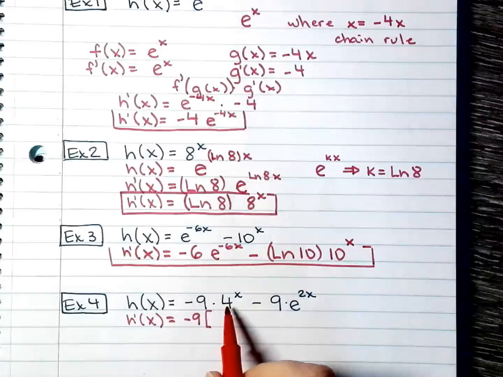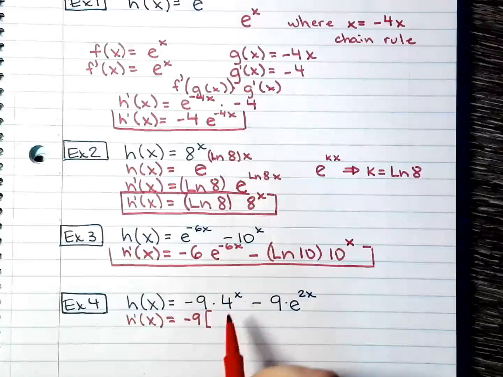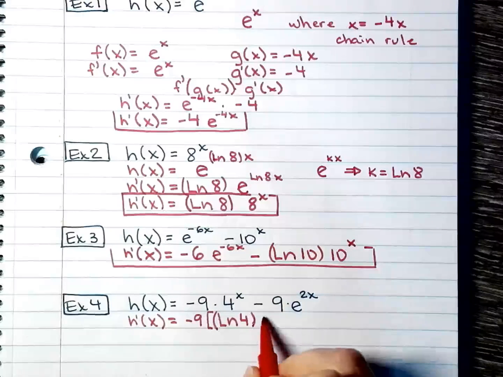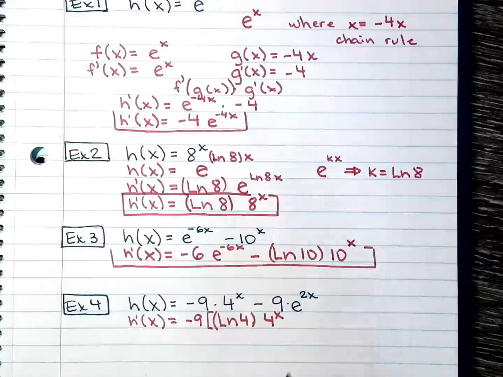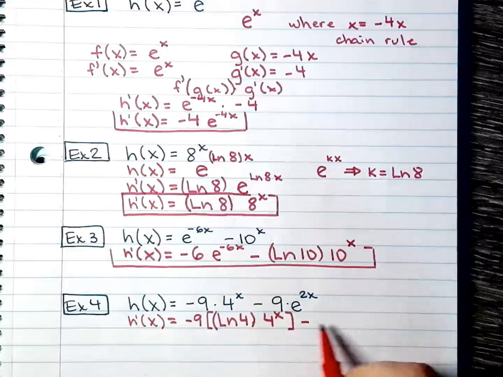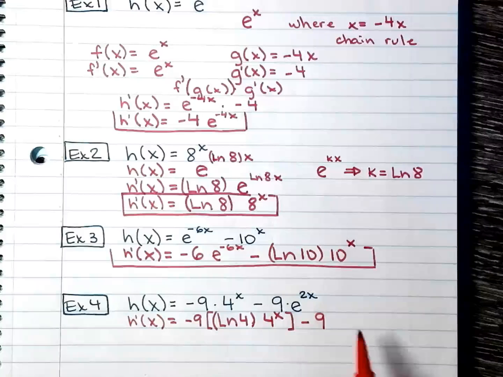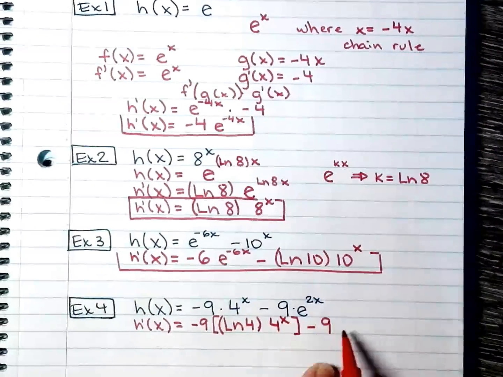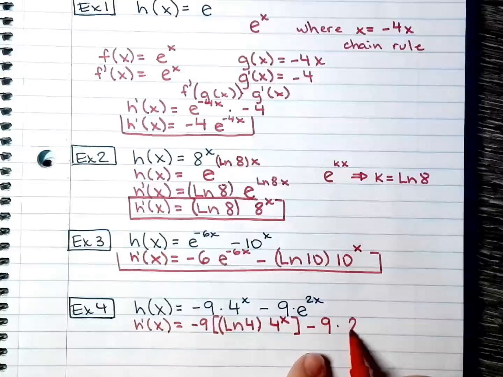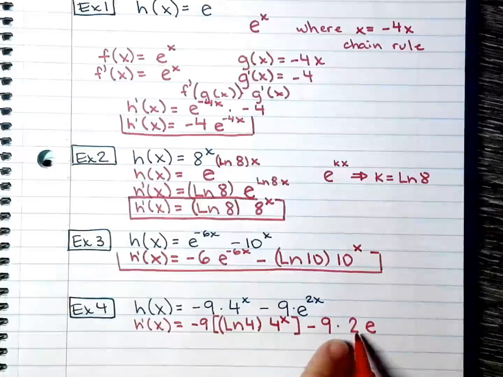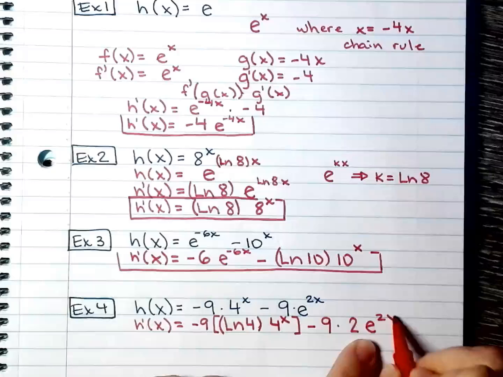Okay. For me to find the derivative of 4 to the power of x, it's going to turn into natural log of 4. You can put parentheses around natural log or just the argument right there. And then I have 4 to the power of x. And this negative 9 belongs to the whole thing. So minus 9. And then applying this derivative to where the 2 goes in the front. And then the derivative of e to the power of 2x is just 2e to the power of 2x.